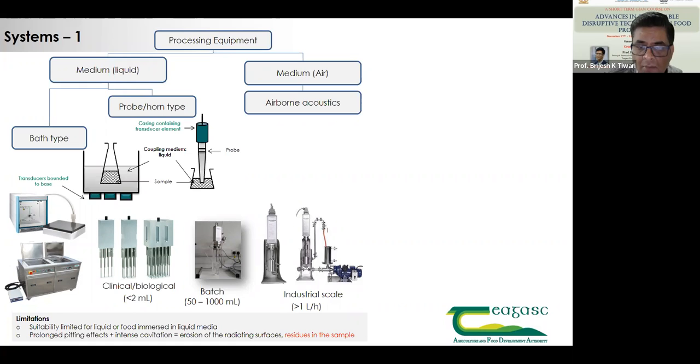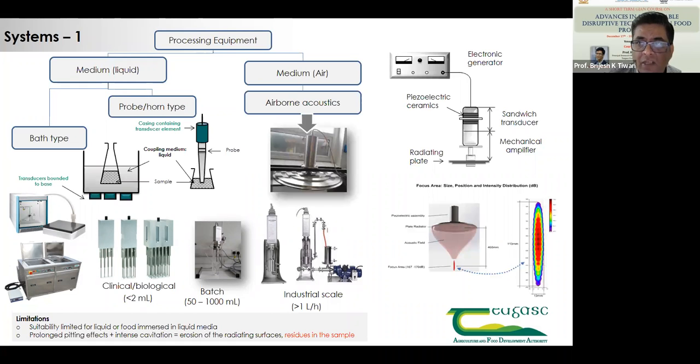Another form of ultrasonics is one that works through air. This is a flat transducer, and the patent for this design is with the Spanish company Pusonics. We obtained this type of transducer from that company.